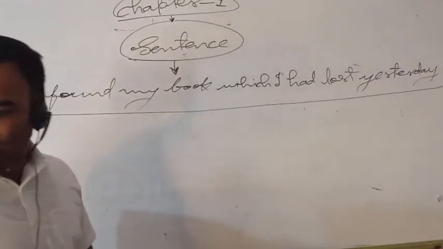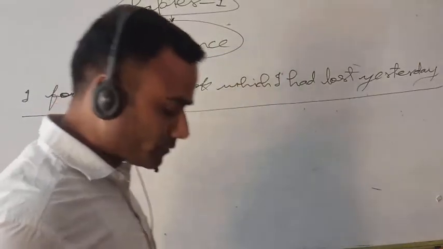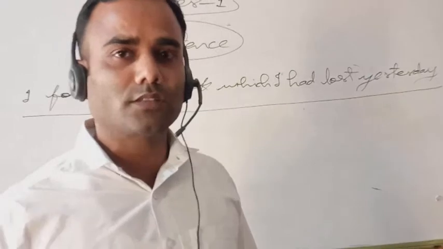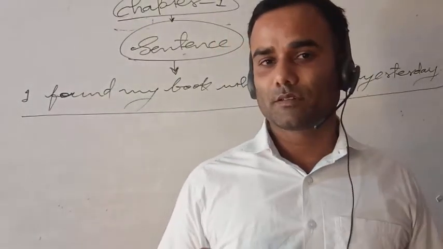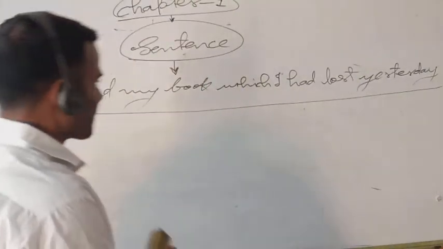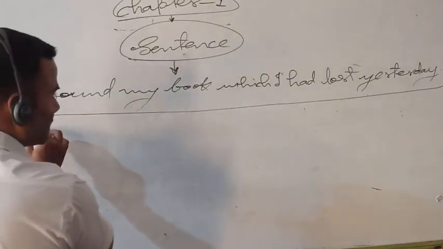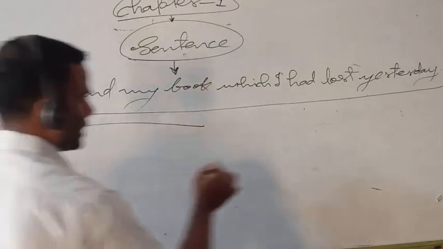A clause also is a group of words which gives some sense, but not complete sense. If we concentrate here, this sentence consists of two parts.